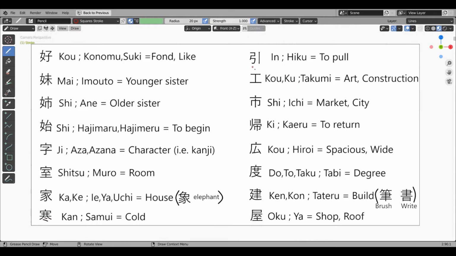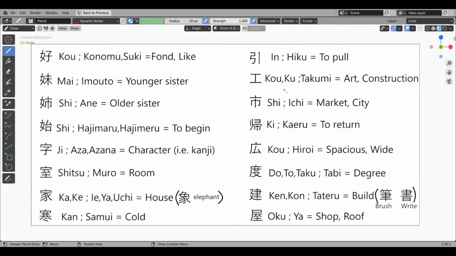Hiku kanji. This kanji has a bow radical and a line. So this kanji means pulling the bow. The meaning of this kanji is pull. Onyomi is in.